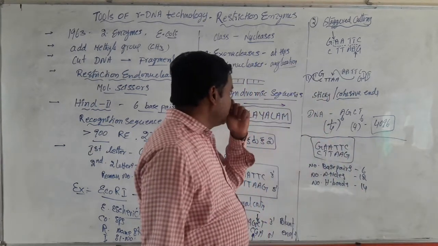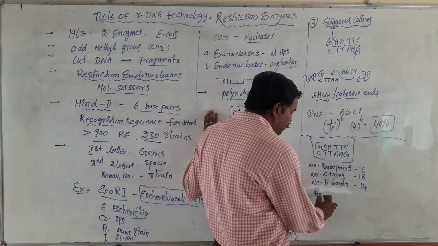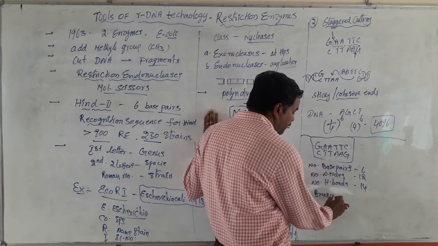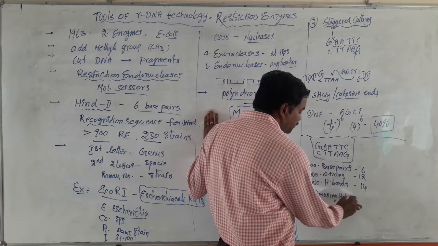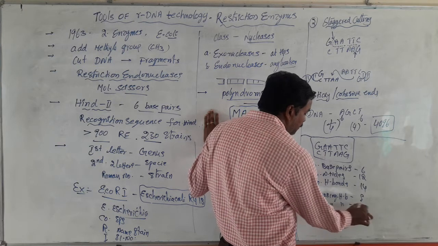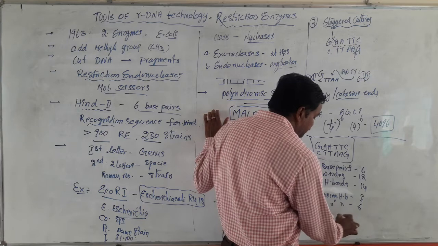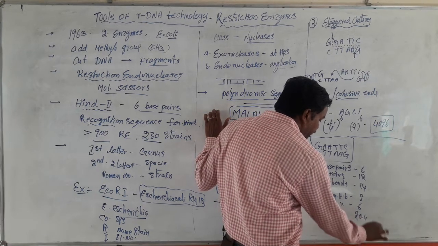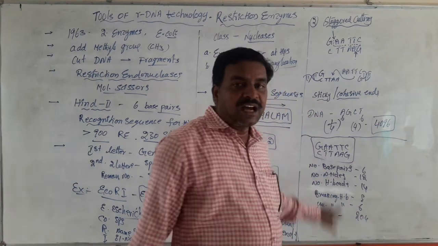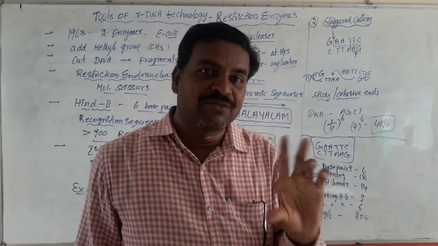When this sequence is broken by the enzyme, how many H bonds break? Breaking H bonds 8, unbroken H bonds 6. Total length of the sequence: the distance between every base pair is 3.4 angstroms.